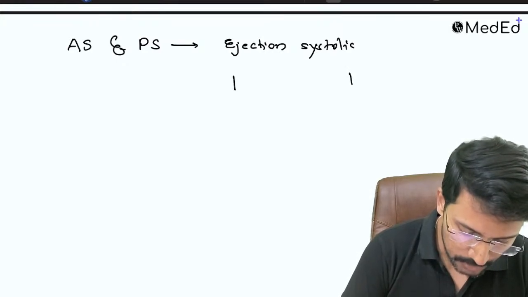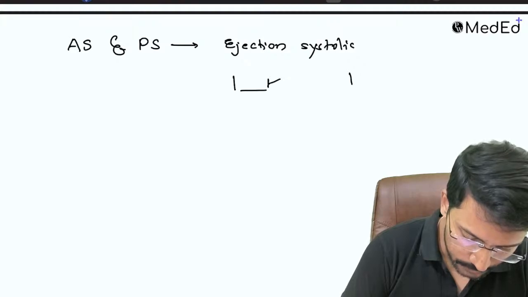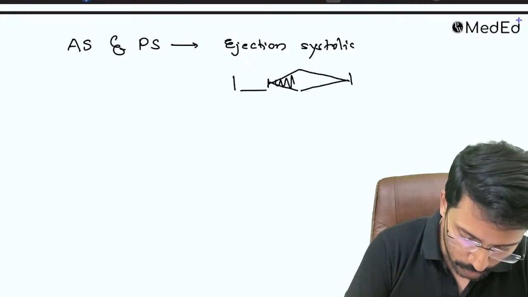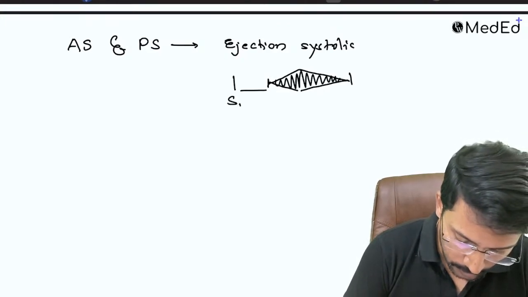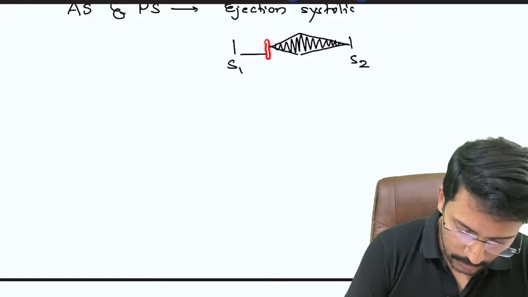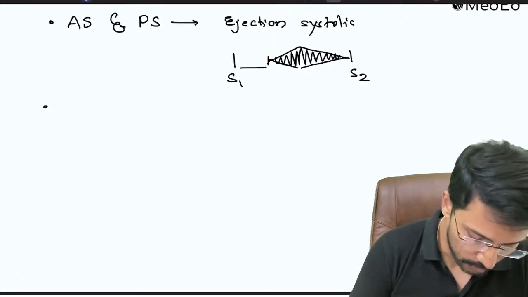When you say ejection systolic murmur, the murmur starts once the ejection phase of the systole starts, and it is a crescendo-decrescendo or diamond-shaped murmur heard between S1 and S2, starting somewhere in the middle of the systole. That is what you get in aortic stenosis and pulmonic stenosis.